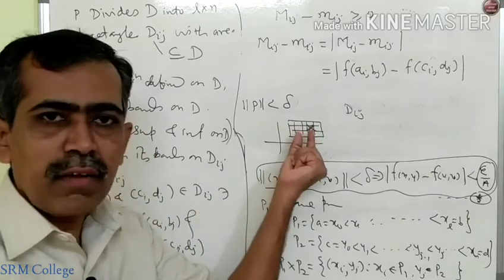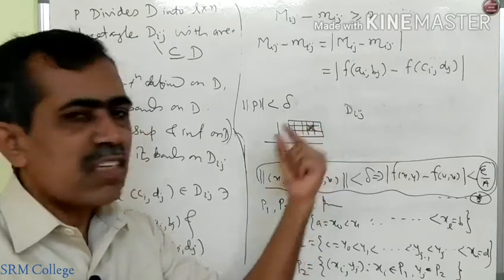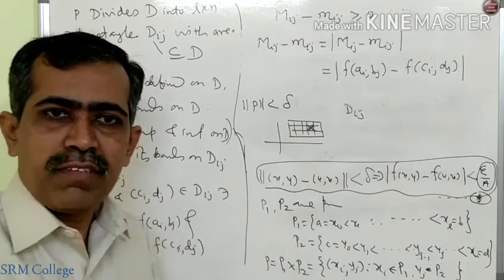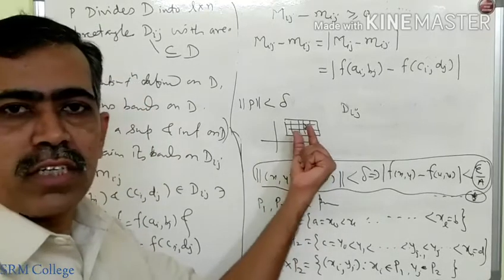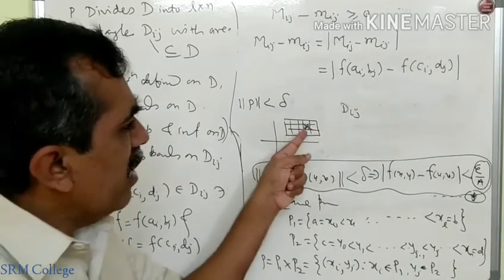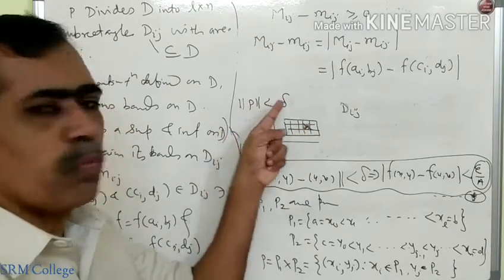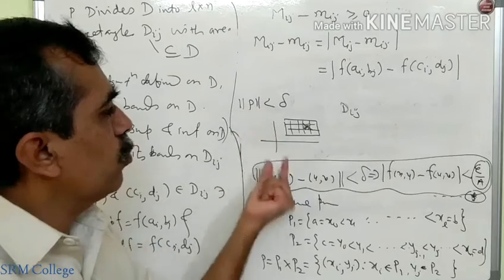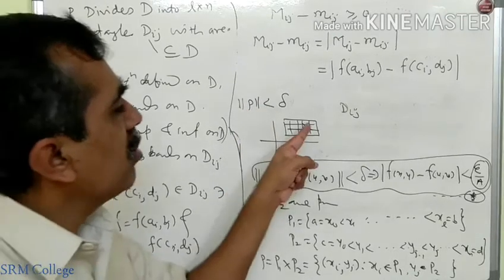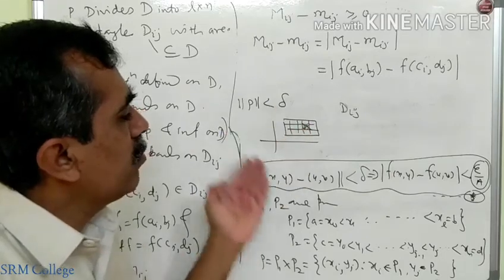Here, for a sub-rectangle, it is the maximum distance between any 2 points of the sub-rectangle, and this distance may be a diagonal distance. So we assume that the distance between any 2 points is less than delta, and this is true for all other points from Dij itself.